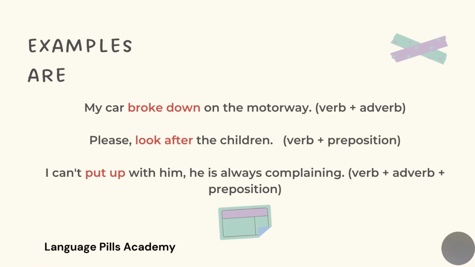Here, the examples are: my car broke down on the motorway. Here we have verb plus adverb. Please look after the children. Here we have verb plus preposition. I can't put up with him. He's always complaining. Here we have verb plus adverb plus preposition.